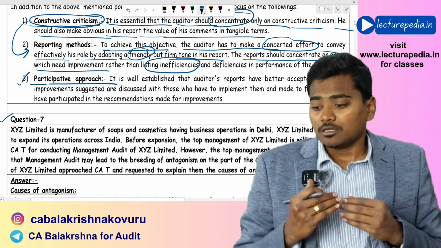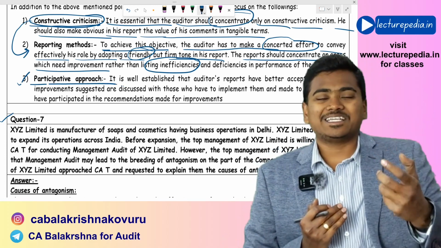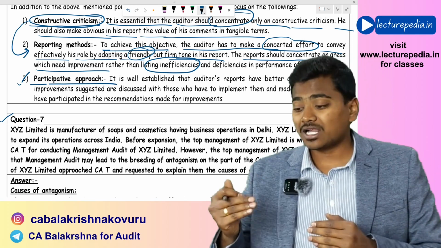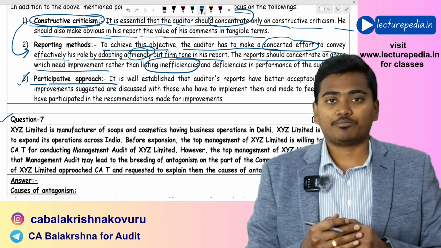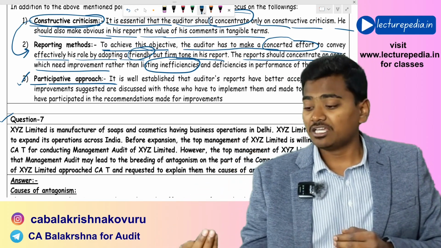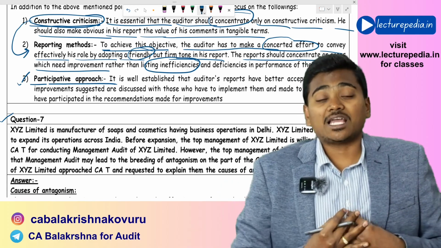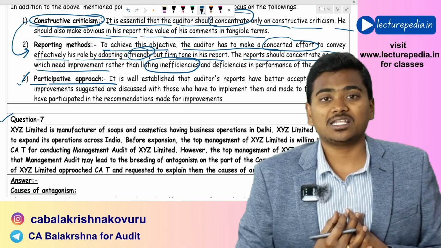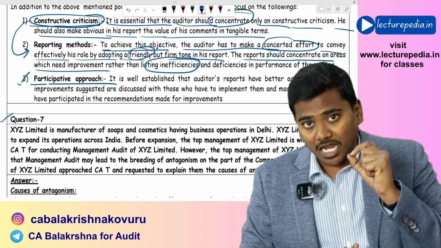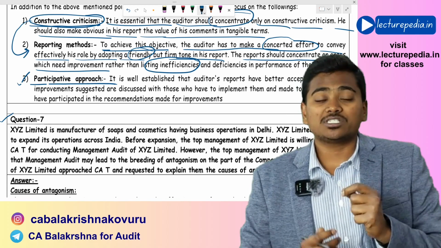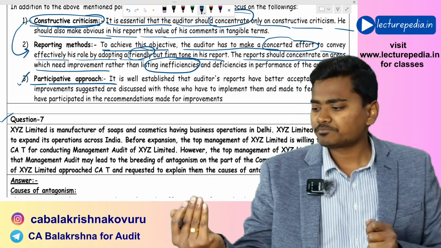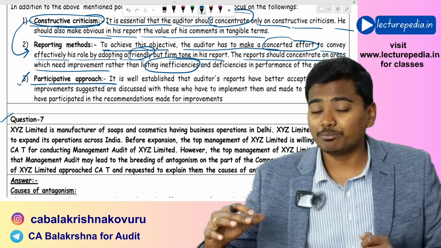That means before making any recommendation, he should involve the people who are connected with that particular procedure, so that the respective staff will feel that yes, even my opinion is also considered while making the recommendation. If you adopt this participative approach, you will not find any opposition from the staff who are responsible for implementing the recommendation.